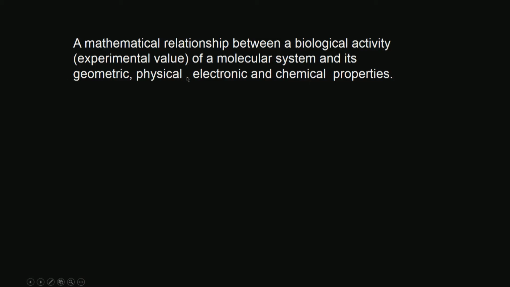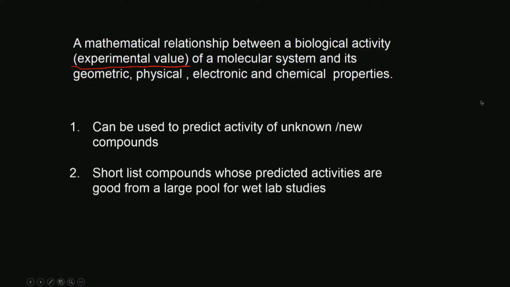That is very important. We need to have experimental data a priori of a molecular system and its geometric, physical, electronic, chemical properties, large number of properties. Okay. So we try to get a mathematical relation. Can be used to predict activity of unknown new compounds. So what it means is, okay, suppose I developed a QSAR. Now I have an unknown new molecule. My medicinal chemist says, can't we synthesize this molecule, a new structure. So I can try to predict activity of this new structure, that is the unknown. Before going to my lab, I can predict what will be the activity. That is why QSAR is very important.